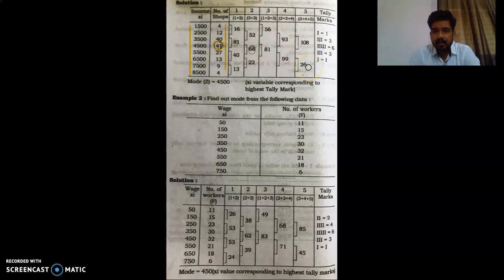Okay, so right now we just have to mark the highest frequency totals. The highest totals here are 81, this is 68, this is 81, and here we have 99, and here we have 108. Okay, now we just have to do tally marks here.